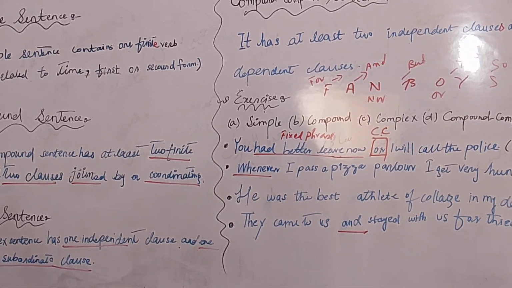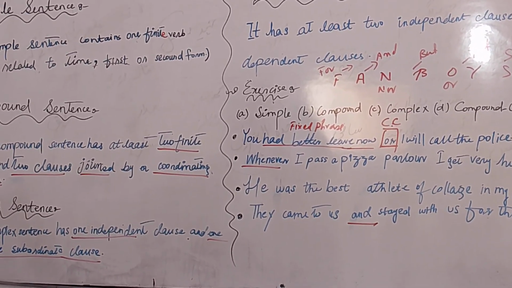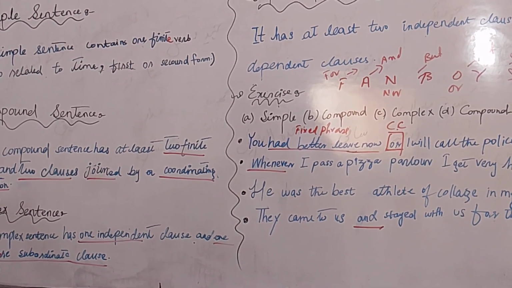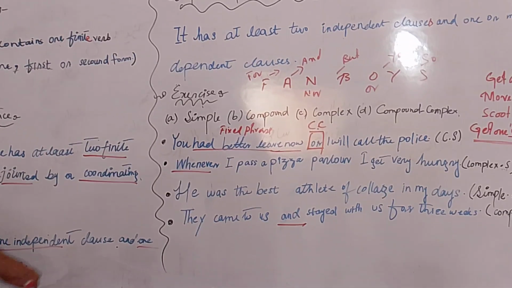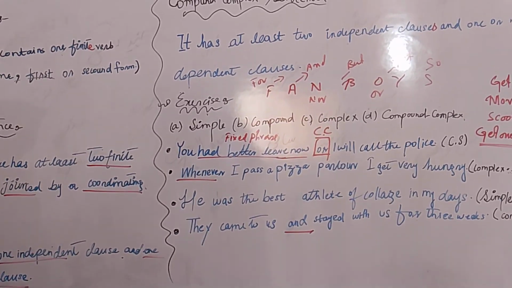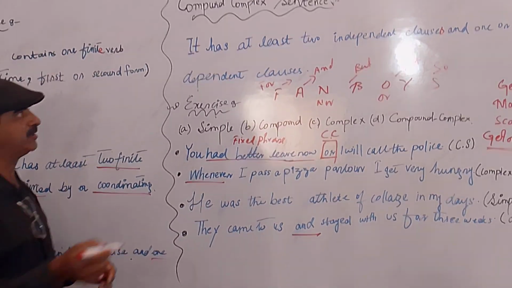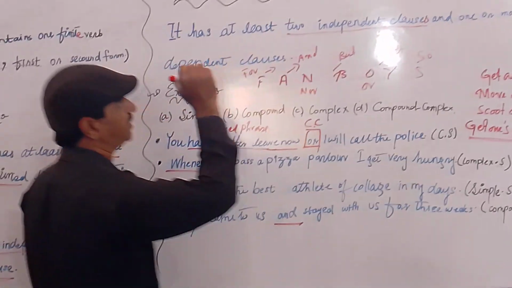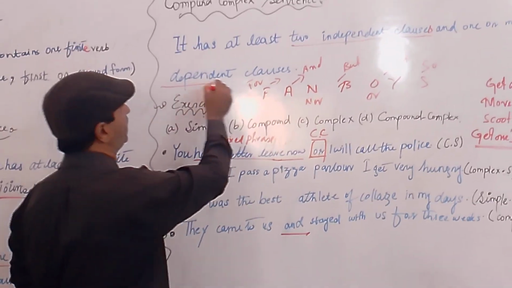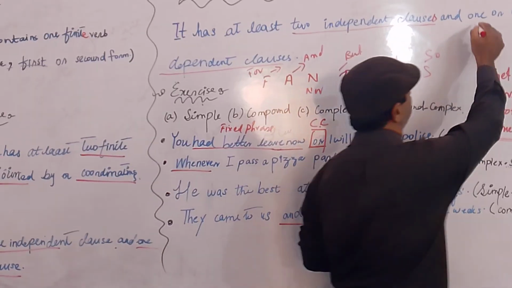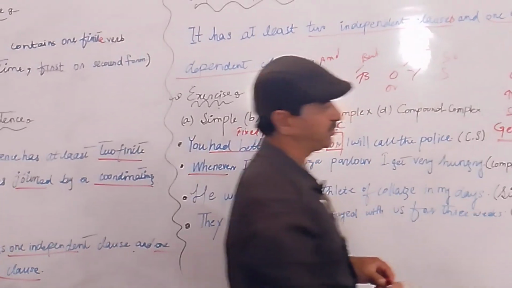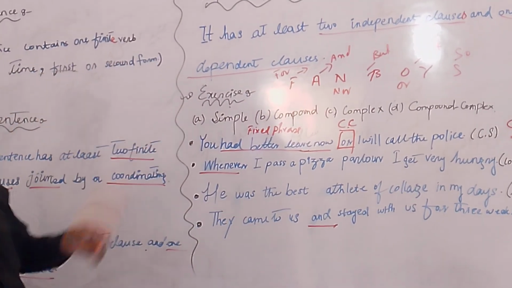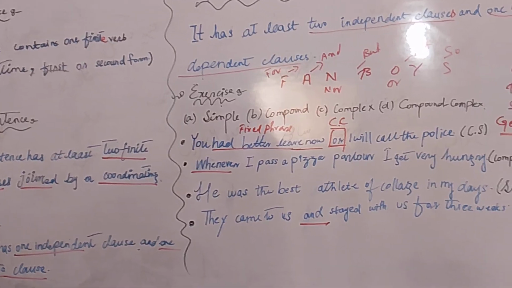Yes. Complex sentence: one independent clause and one or more subordinate clauses. Well, next one, compound-complex sentence. It has two independent clauses, and one or more dependent clauses. Clear? That is a compound-complex sentence.